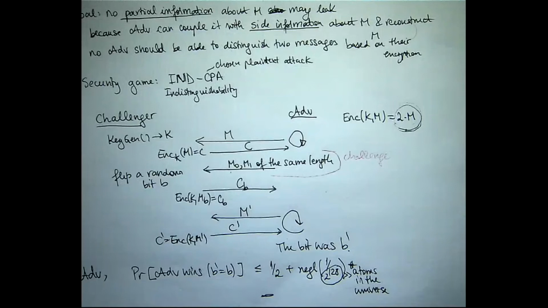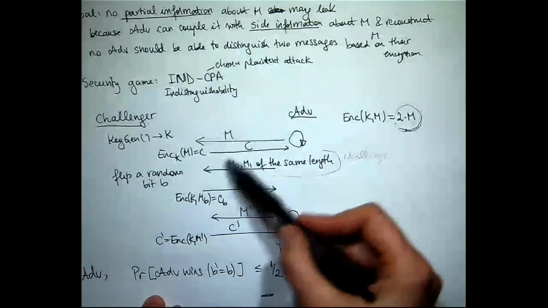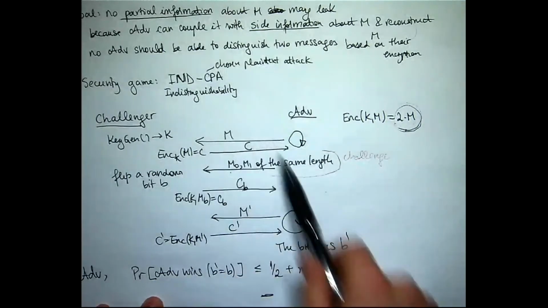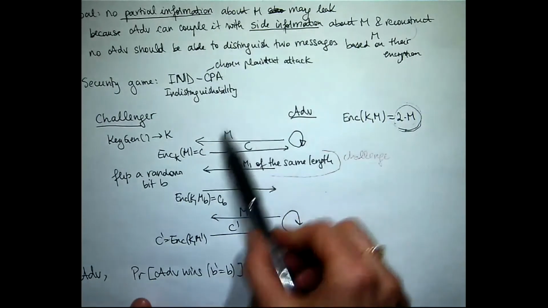But intuitively, you can start by thinking first, is this encryption something that looks secure? Can I even reverse it? Because if you can reverse it and get the message back, then it has no chance of being secure. Then definitely you'll be able to distinguish in this step. But even when you can't reverse it, it might still not be secure. So one has to be careful about partial information, which is captured in this game.